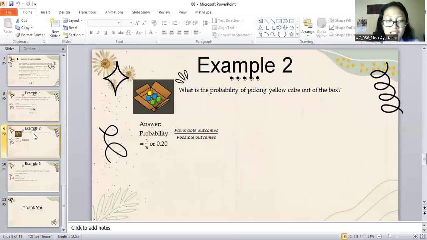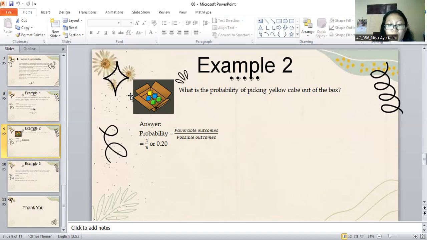Okay, next, in the second example, let's say in a box there is one yellow cube, two blue cubes, and two green cubes, a total of 5 cubes. The question is, what is the probability of picking a yellow cube out of the box? How do we get the probability?